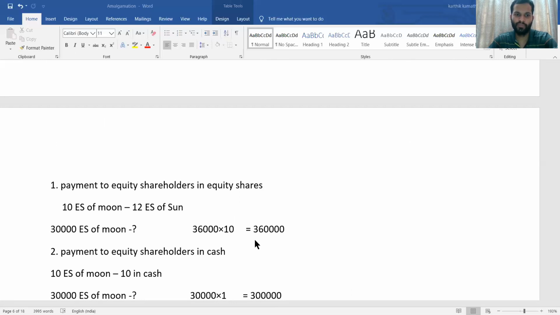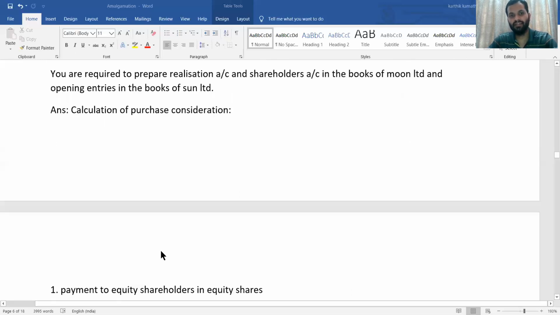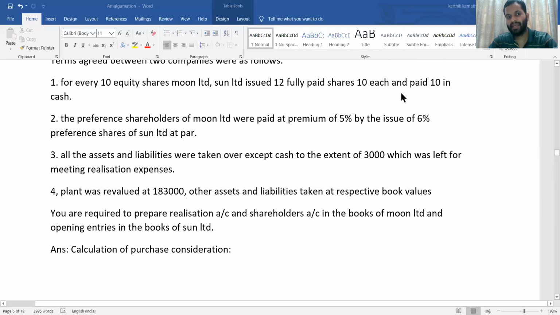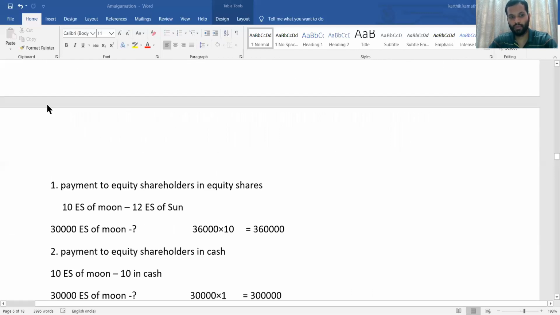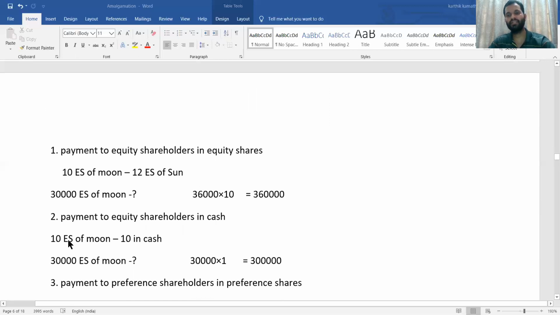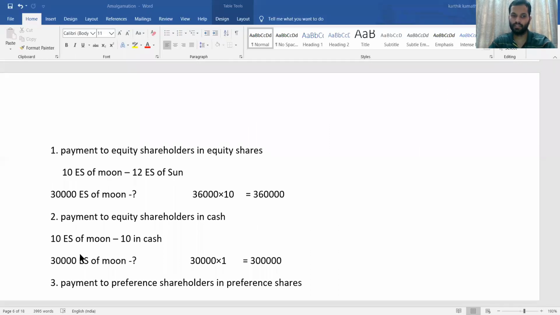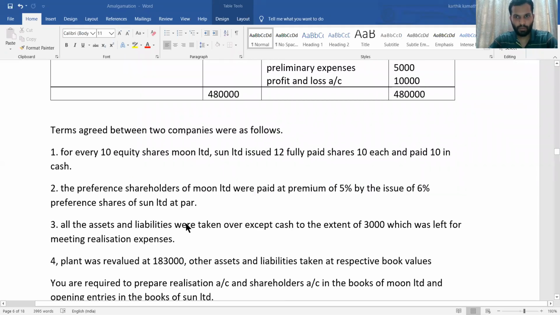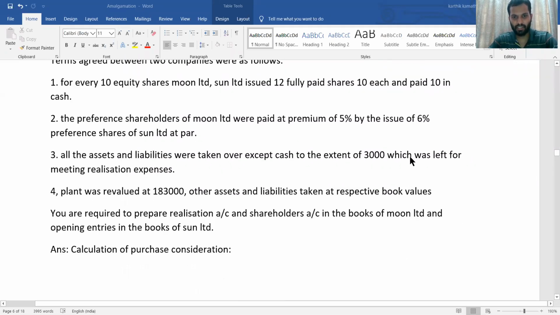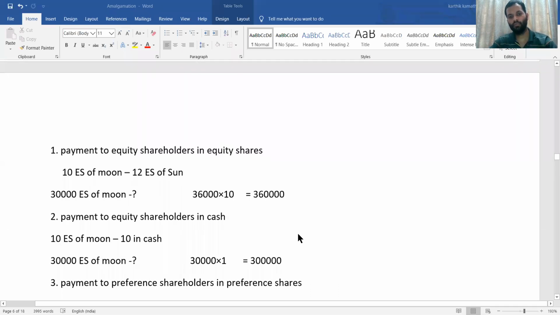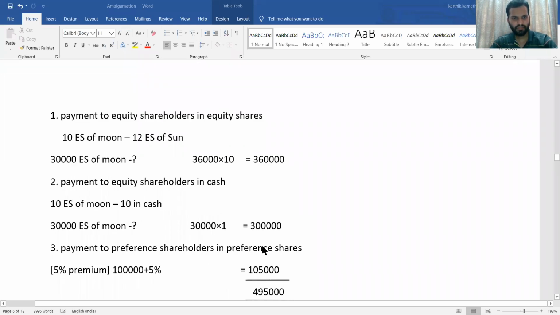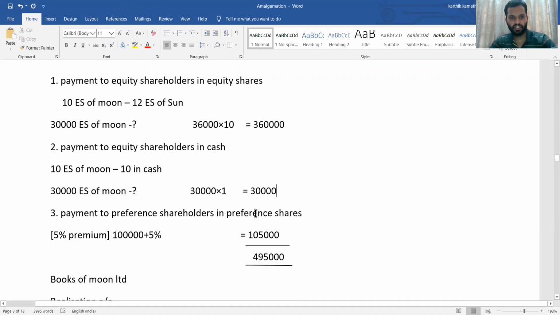So 3,60,000. Then payment to equity shareholders in cash. In the first adjustment itself, they have given, paid 10 in cash. So there is one more adjustment in the first adjustment itself. For 10 equity shares in Moon, 10 in cash is paid. So there are 30,000 equity shares in Moon. What is the answer? Cross multiplication, 30,000 into 10, that is 3 lakh divided by 10, that is 30,000. There is only one. They have said pay 10 in cash for each share, so we are going to consider only one. So the answer will be 30,000. Yes, there is a correction, 30,000.